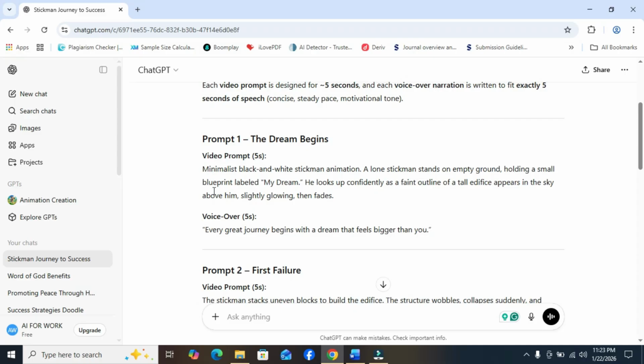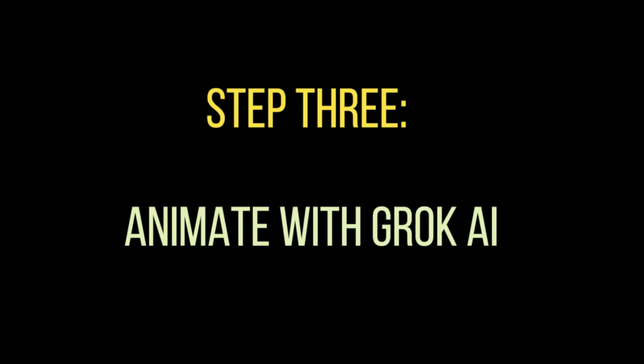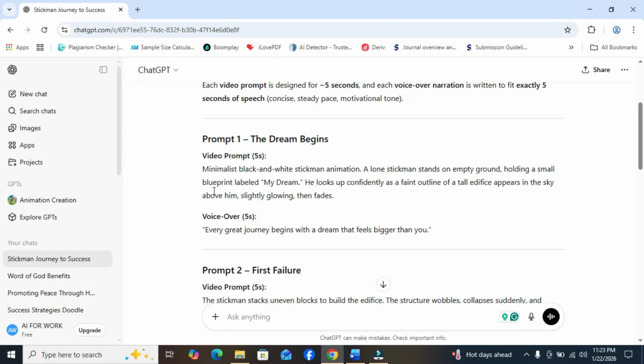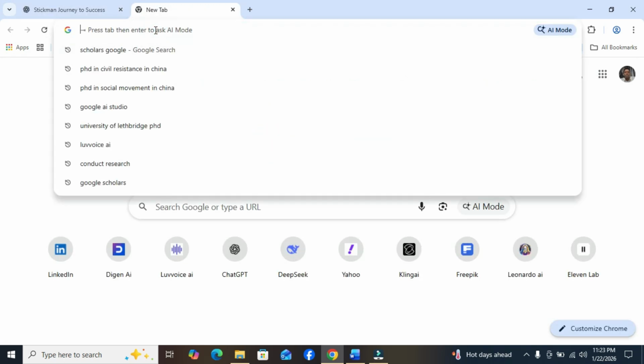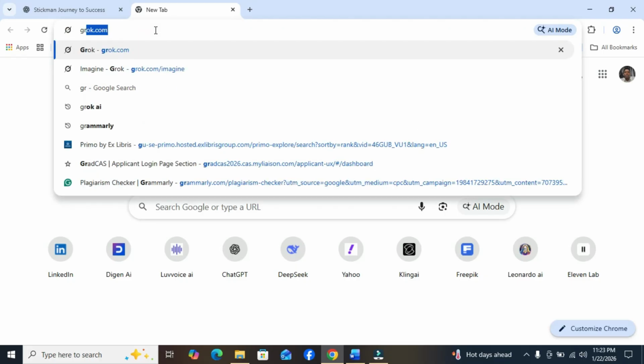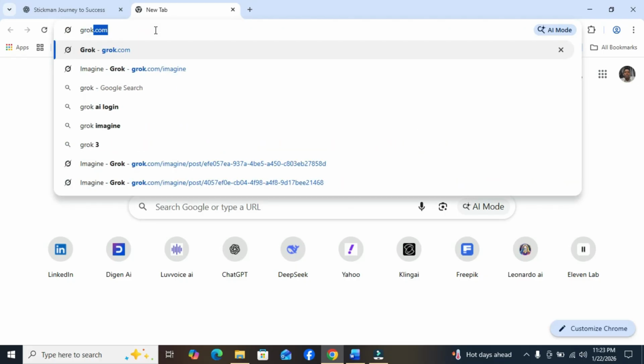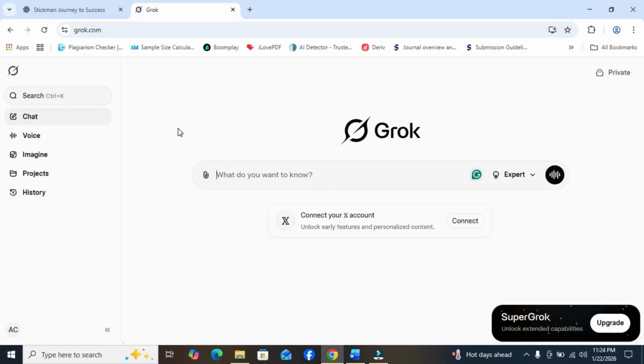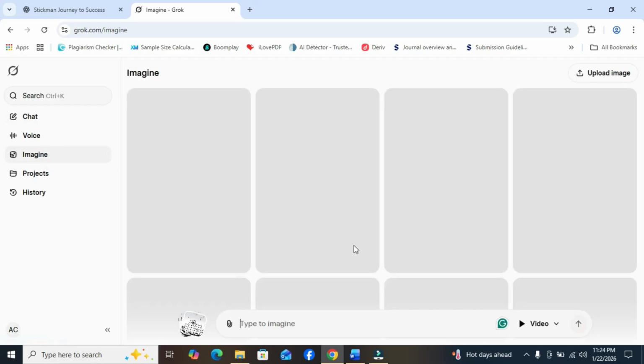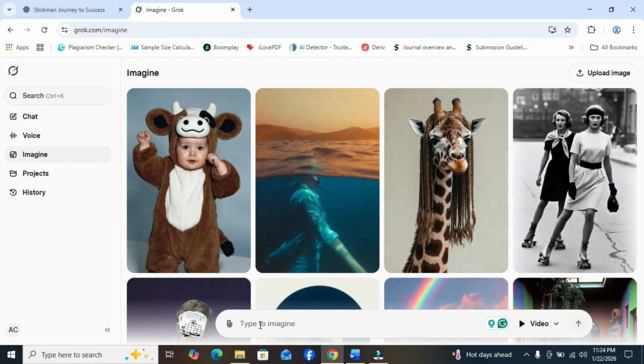So the next thing I'm going to do is to animate from text to video. I'll be going to Grok AI to do that because it's very fast. It's grok.com. So we are there. You look at the left hand side, you click on Imagine. You can see an attachment here. You can see type to imagine, and we have various options here.